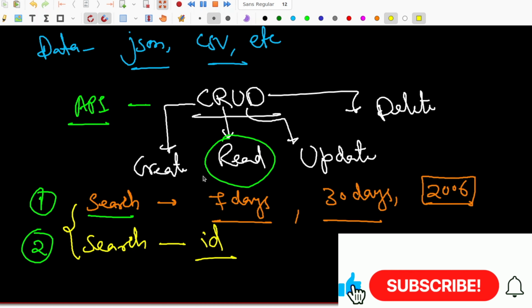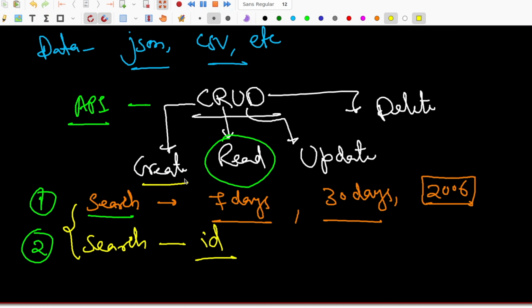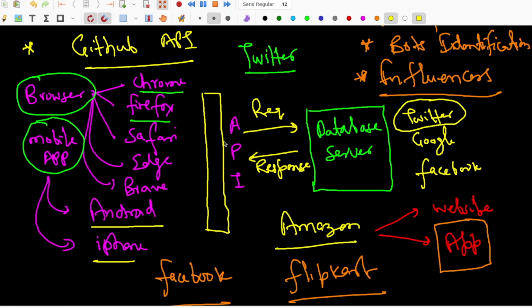You are just using one function, but you are getting your data in different ways. Similarly, you can create one tweet at a time, or maybe you can create multiple tweets at a time using this same function. Or maybe you can delete just one tweet or multiple tweets. There are a lot of functions that we are going to see, but this is the basic. I hope it's clear to you.